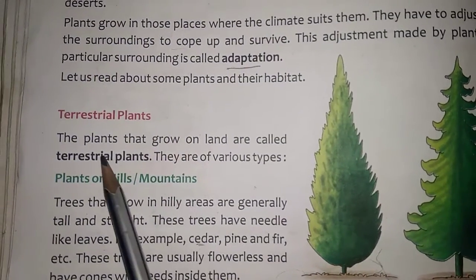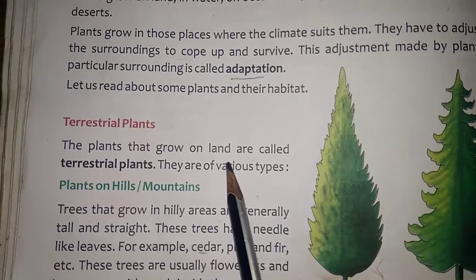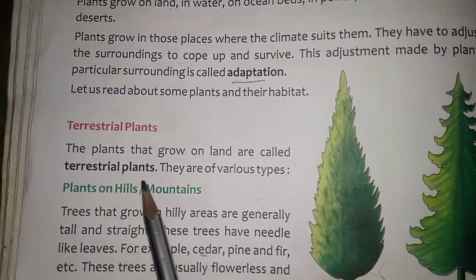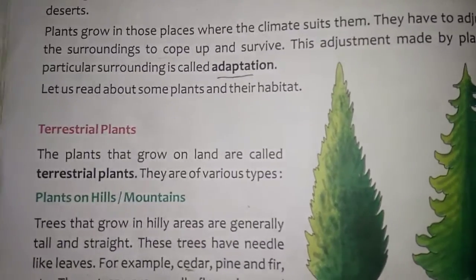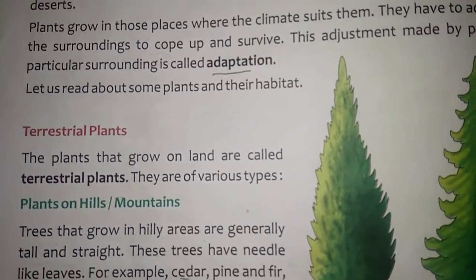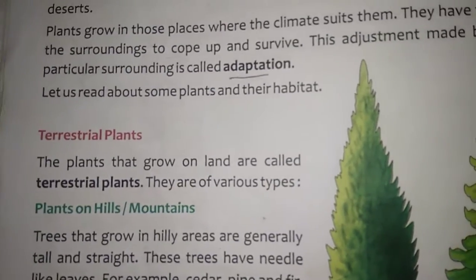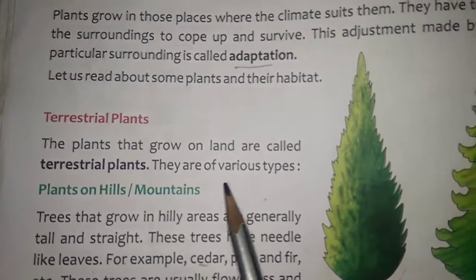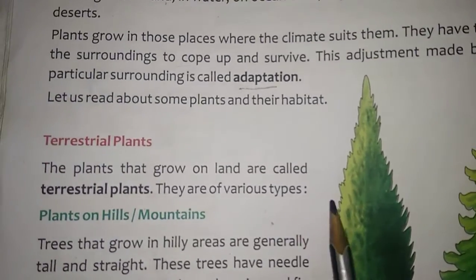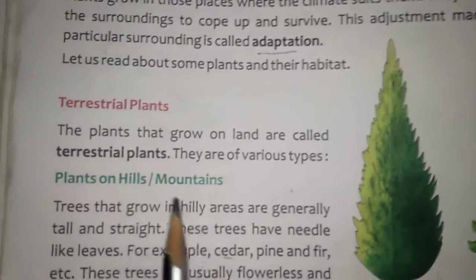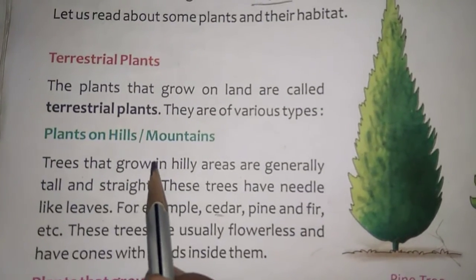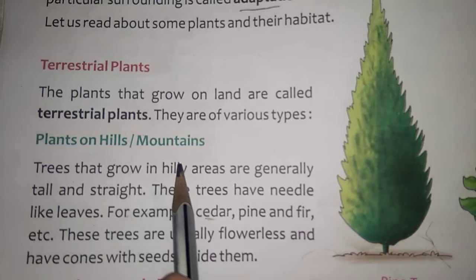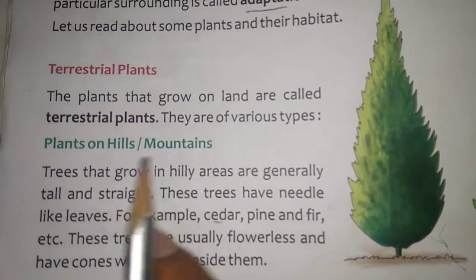Terrestrial plants. The plants that grow on land are called terrestrial plants. Almost all plants grow on land, children. They are of various types. Plants on hills and mountains.